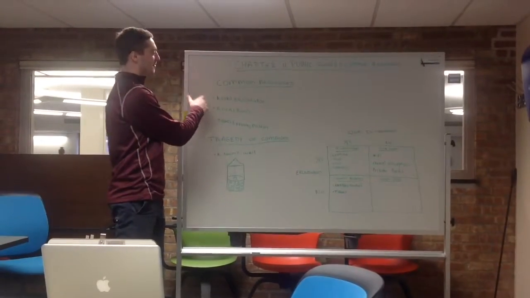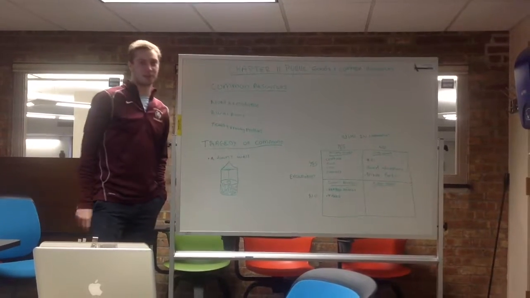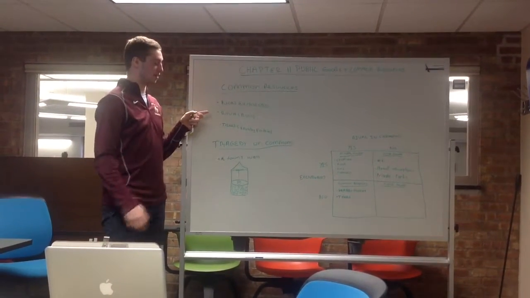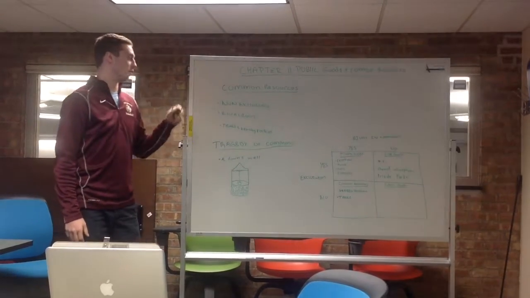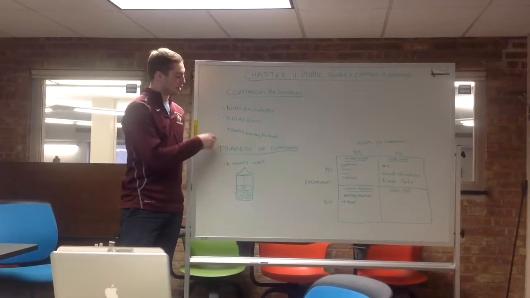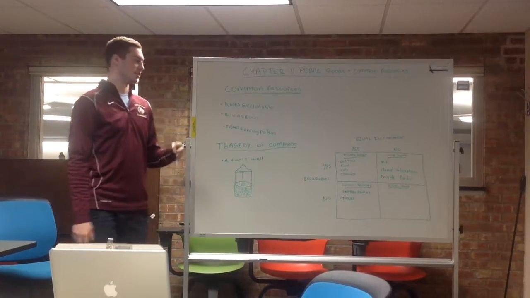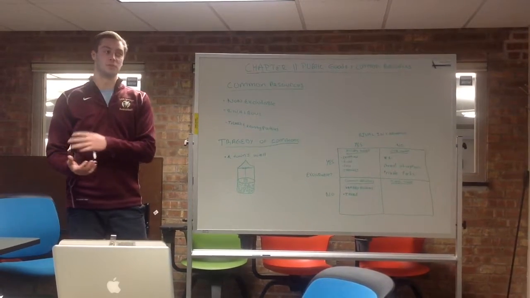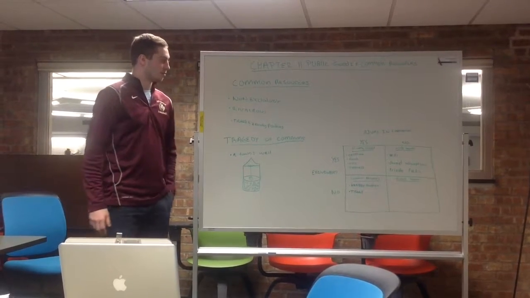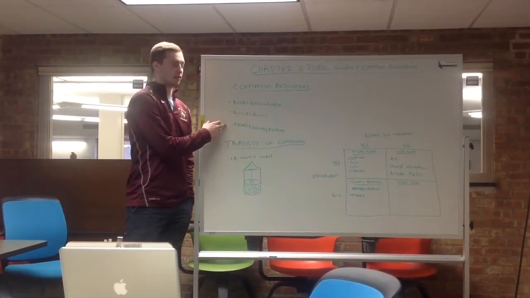And now we have common resources. So common resources are goods that are non-excludable and rivalrous in consumption. So it means anyone can use it because it's non-excludable, and since it's rivalrous, it means if you use it, it will still reduce the ability for other people to use it.